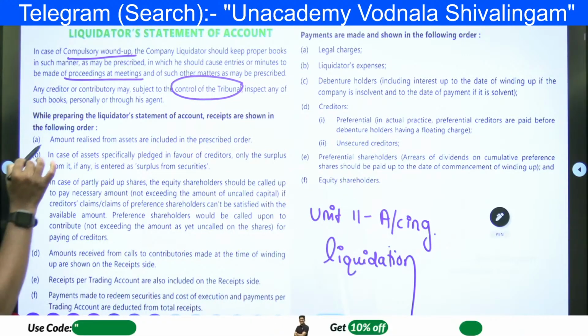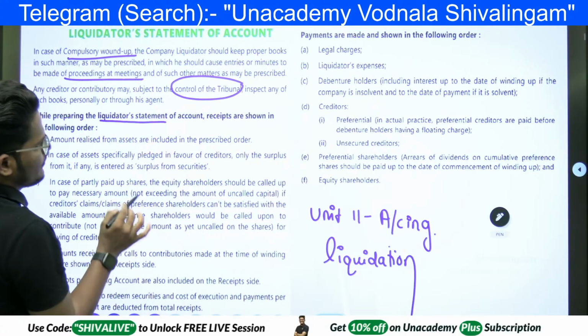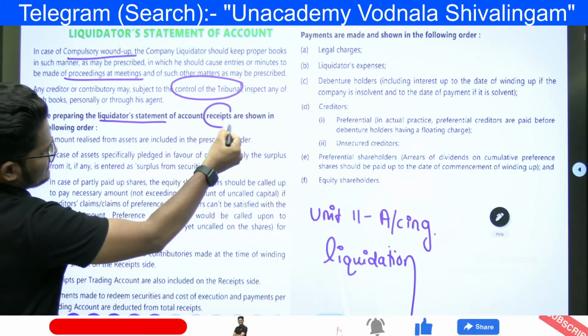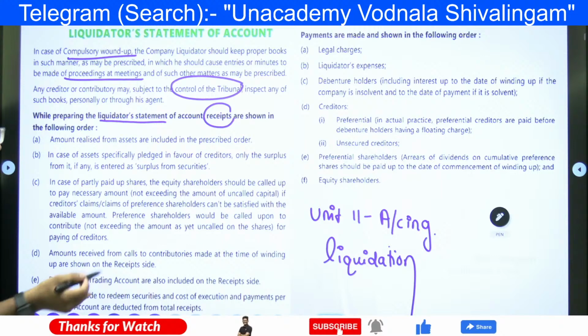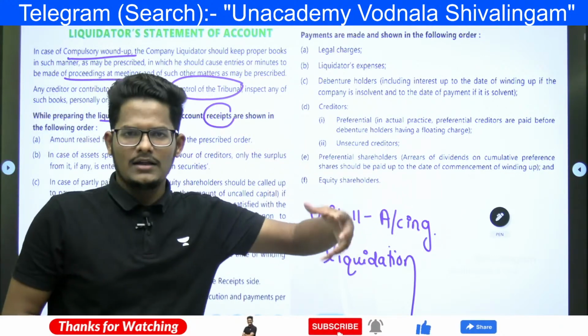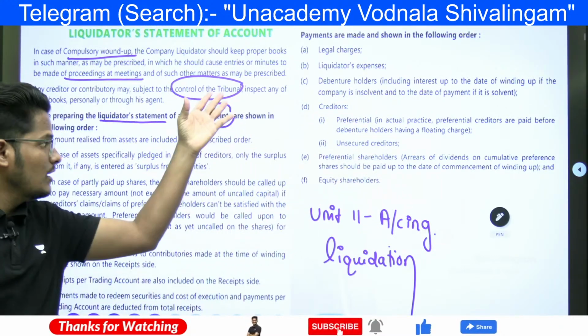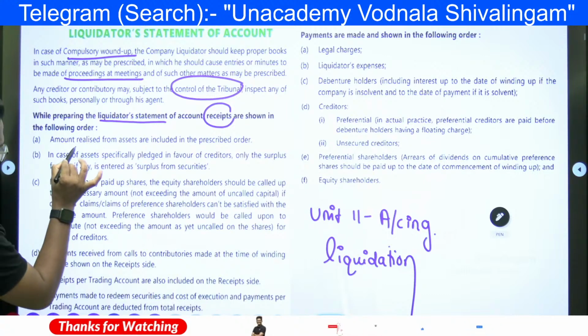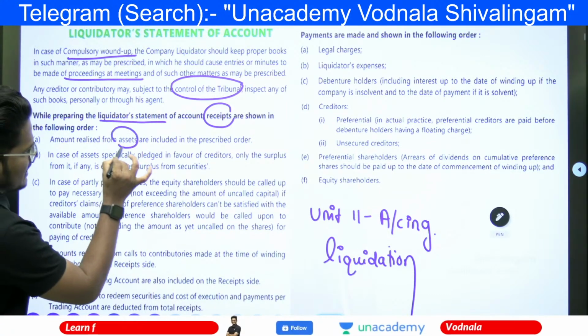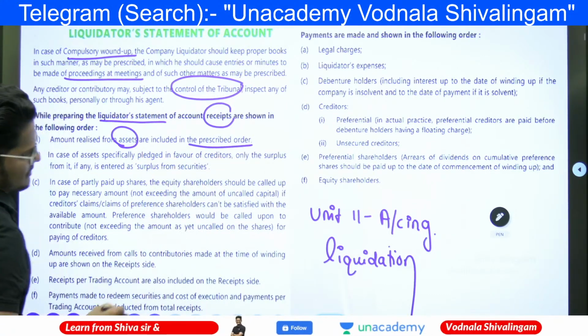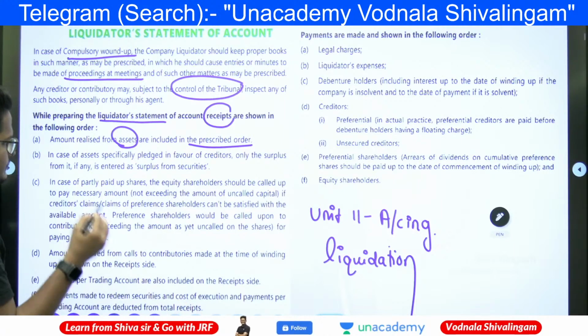So here, while preparing a liquidator statement, we must take receipts shown in the following order. Receipt, when the inflow is coming. Now the liquidator has to consider the receipts in this manner. First, amount realized from the assets are included in the prescribed order, in the process of proper order only.